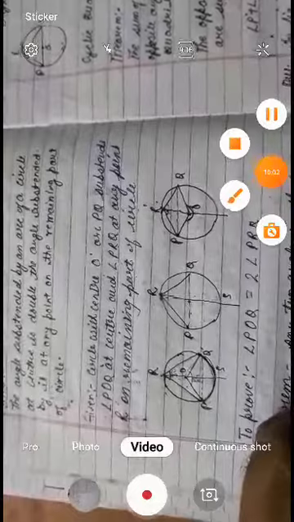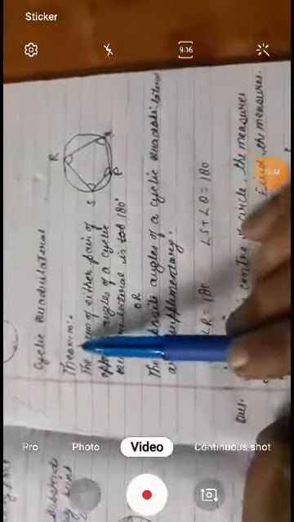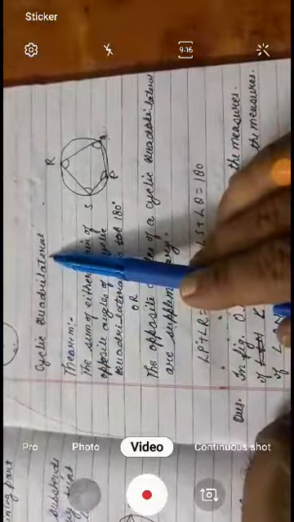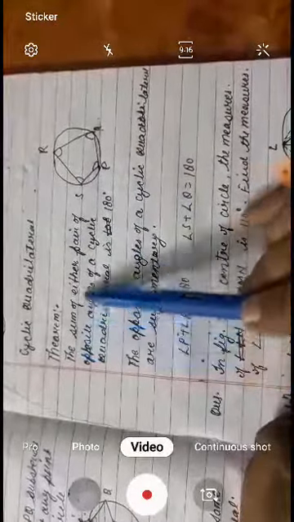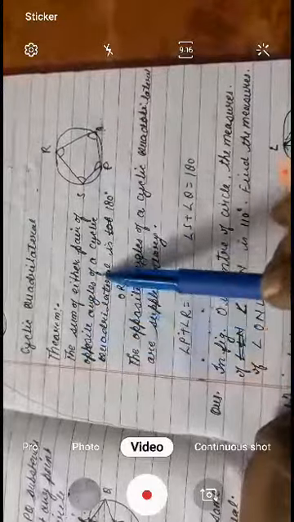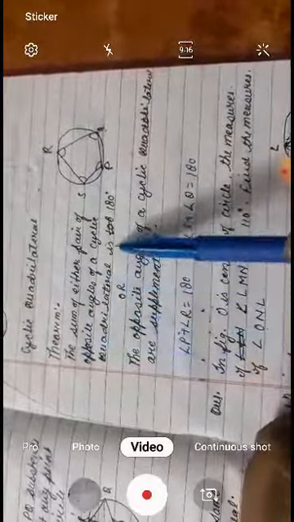Let us start. Only one theorem is there, cyclic quadrilateral. This is not a theorem, this is an application. What is the application? The sum of either pair of opposite angles of a cyclic quadrilateral is 180.